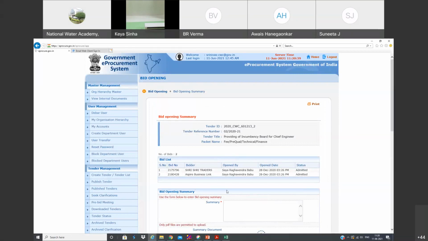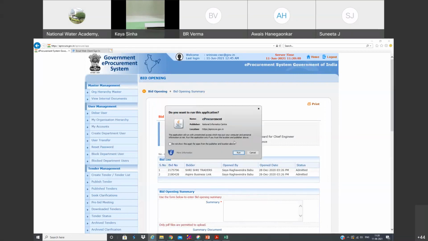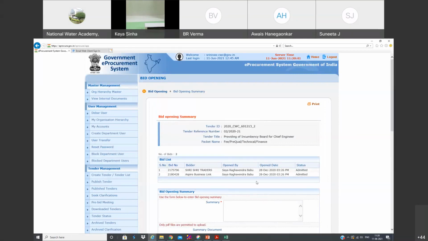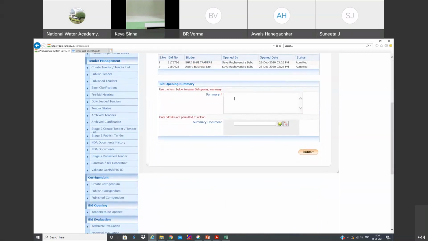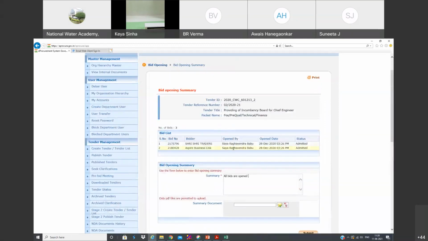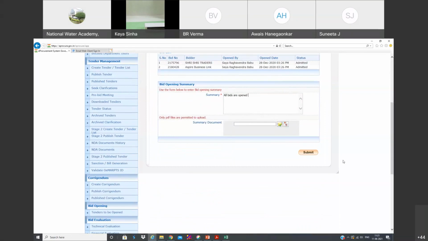You can see here bid opening summary. What I will write, we'll write all bids are open. If you want to upload the document, if you have documented the bid openings event, you can upload that way. Generally, it's not required. So I will simply submit.